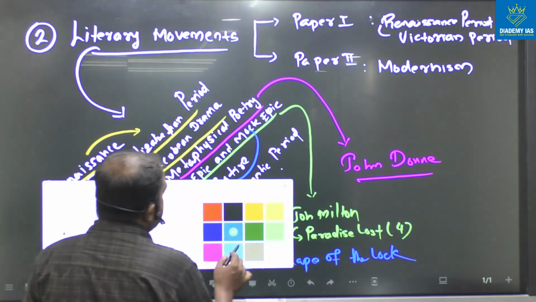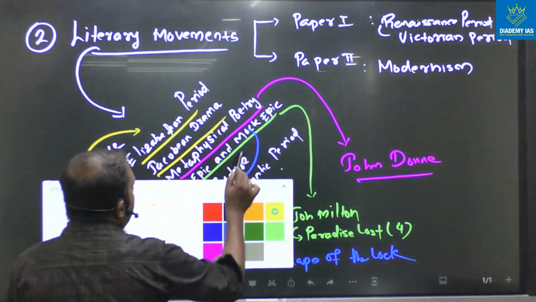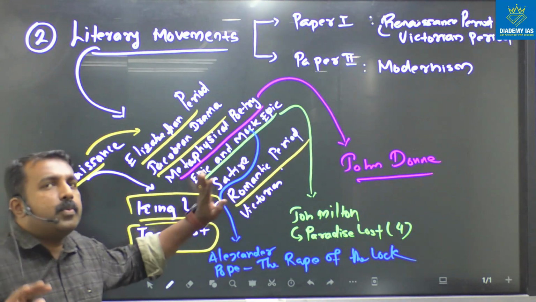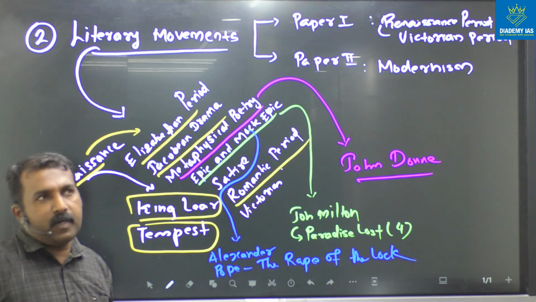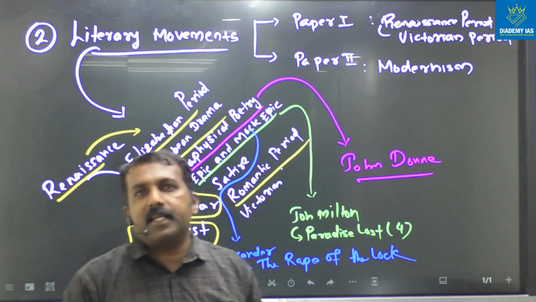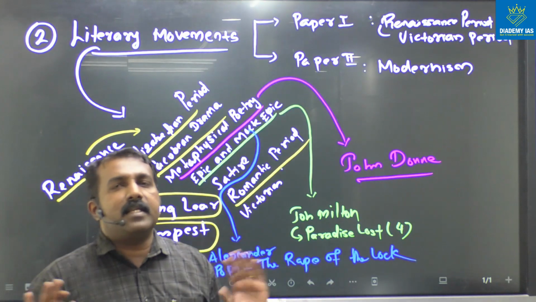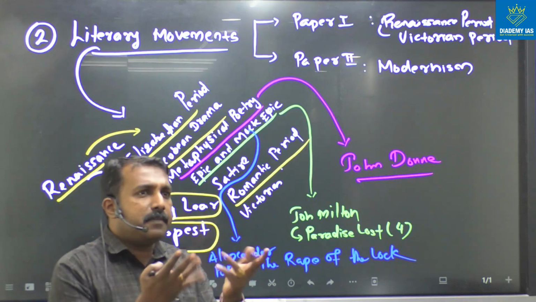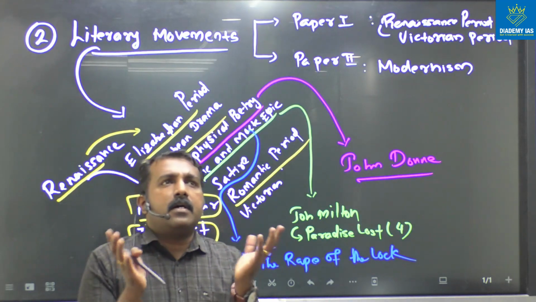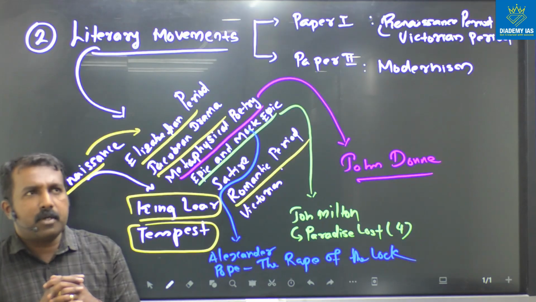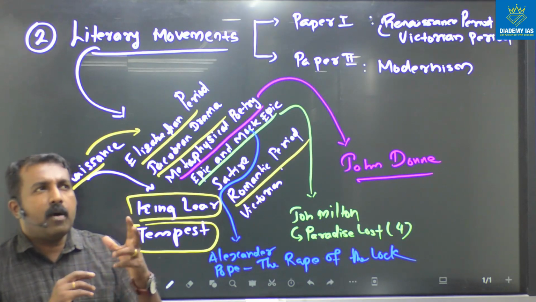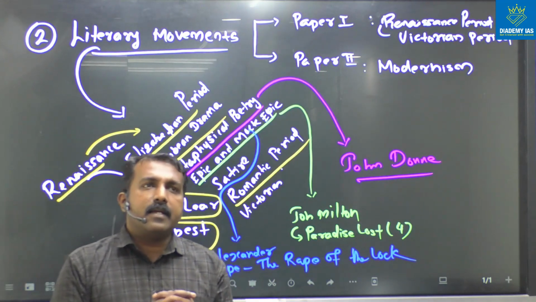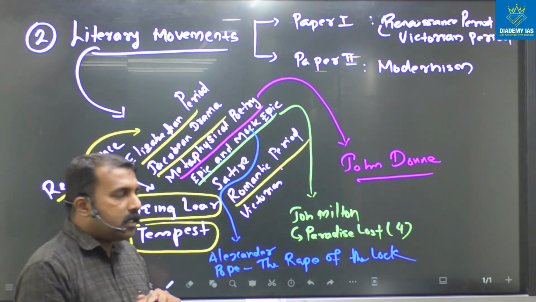Again, in the next section, we have the romantic period in the syllabus. So you have to read all about romanticism. What is romanticism? What is the romantic period? What are romantic writers? William Wordsworth, Keats, Shelley, like that. And what are the common features of romanticism? What are the general features in romantic literary works? And how did they write this work, and what was the intention of this type of writing? All this you have to understand.